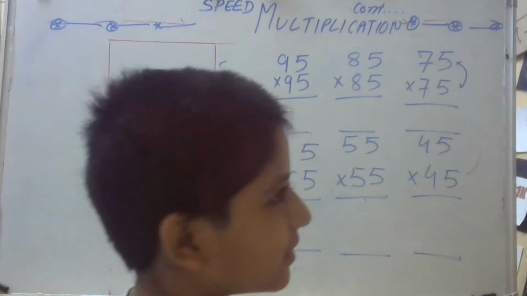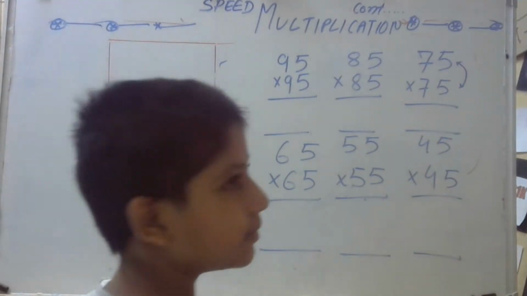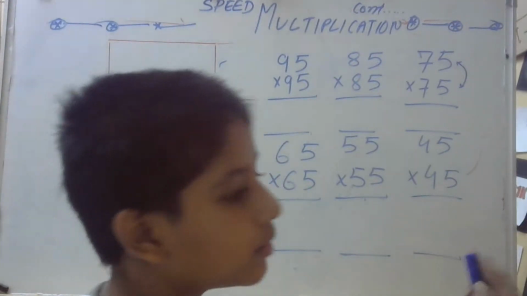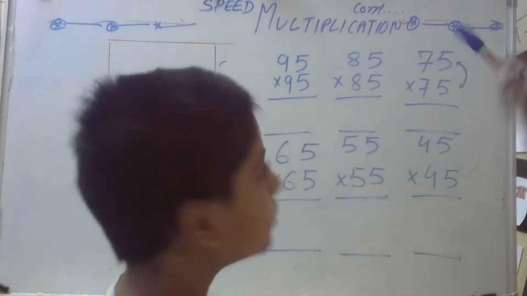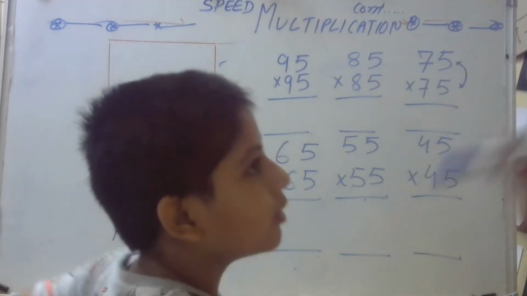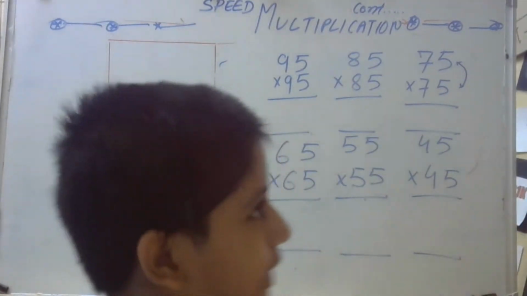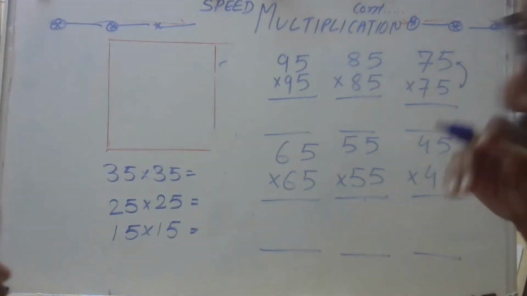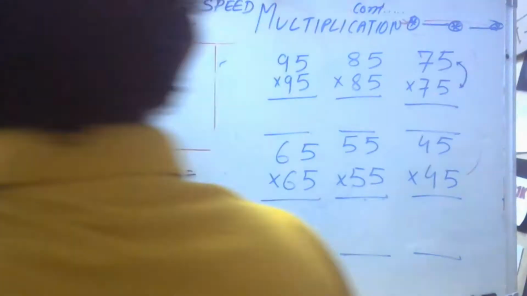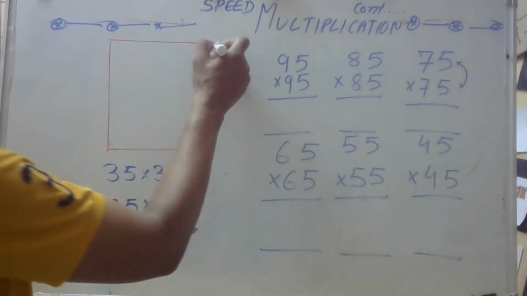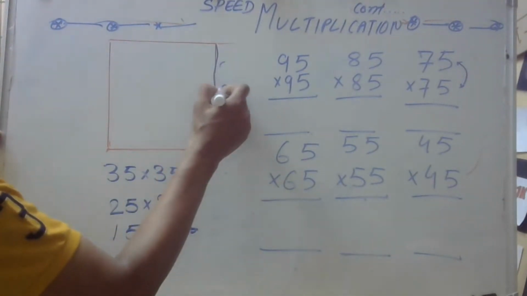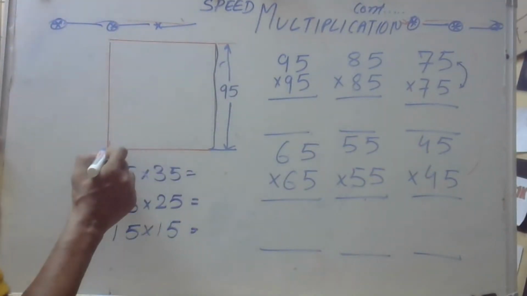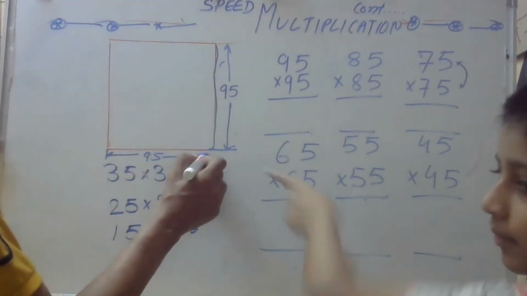So it is a fun exercise, and even a grade 1 kid can do it. Anybody can do it. The trick is very simple. You can call it multiplication because one number is being multiplied with another one. This kind of multiplication is also called squaring. Why is it called squaring? Imagine you have a square. One side of this square is 95 units. The other side of the square is 95 units.